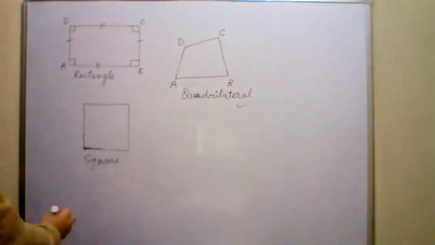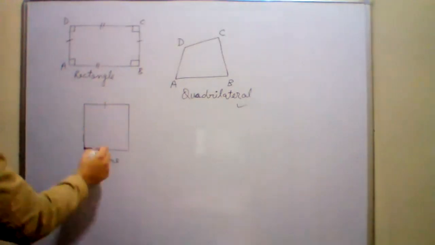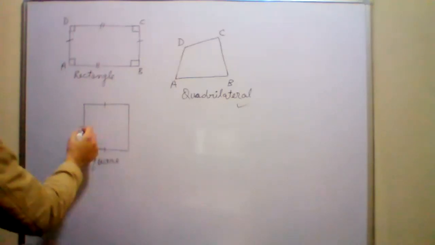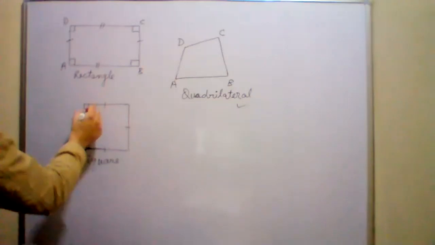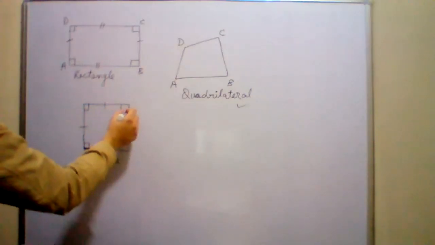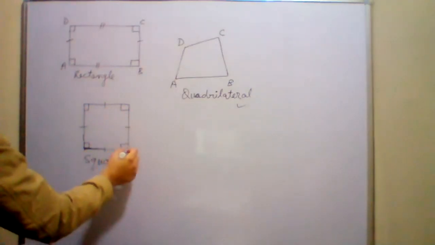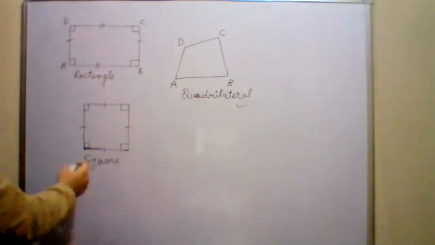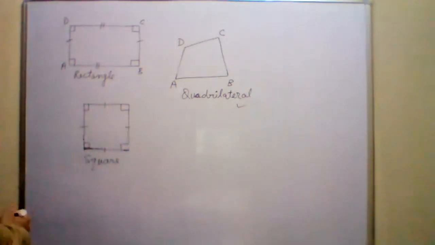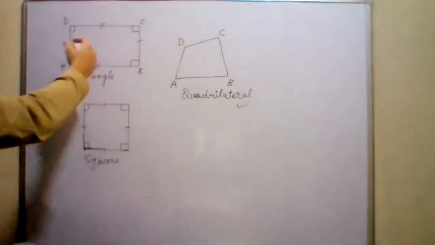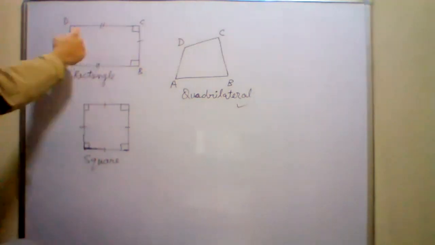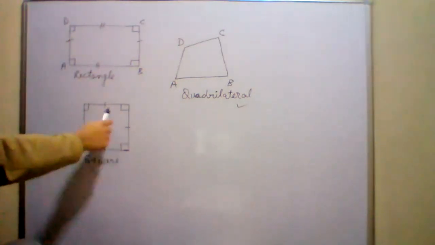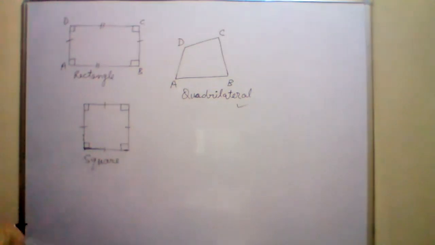What is so special about a square? Sir, all four sides are equal. All sides are equal and all angles are of 90 degrees. So it is quite similar to a rectangle here. What is similar? All angles in a rectangle are also of 90 degrees, and in a square they are 90 degrees too. Okay.